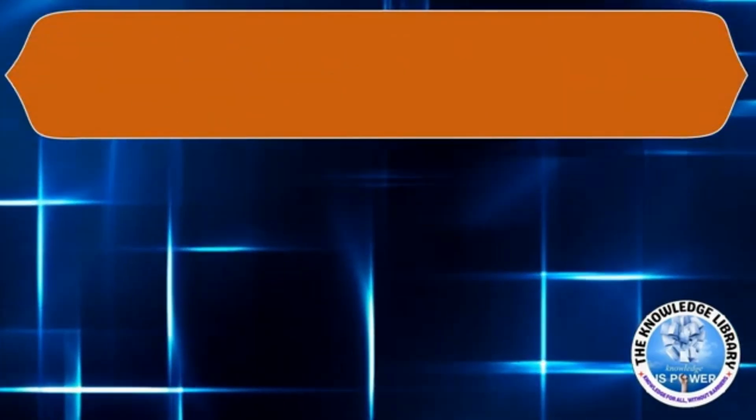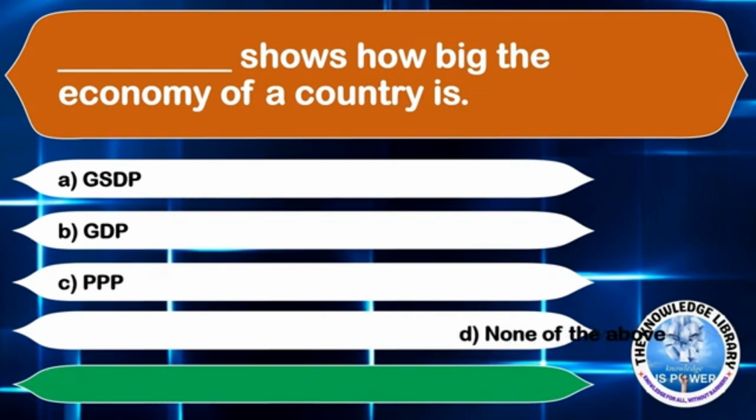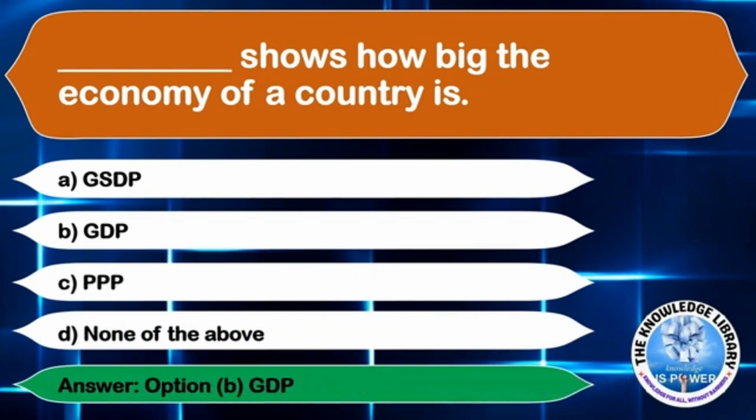The next question is, dash that shows how big the economy of a country is. Option A, GSDP. Option B, GDP. Option C, PPP. Or option D, none of the above. The correct answer is option B, GDP.